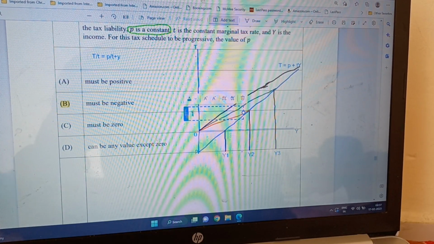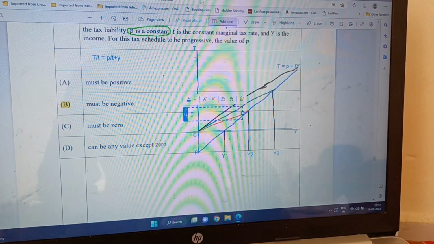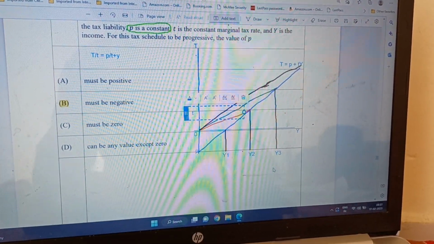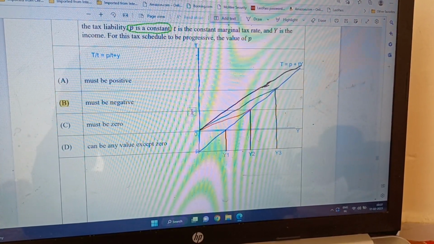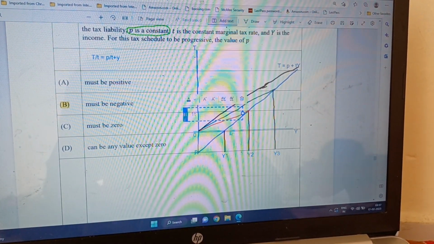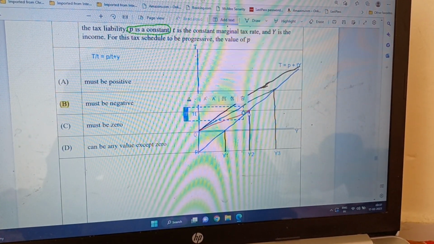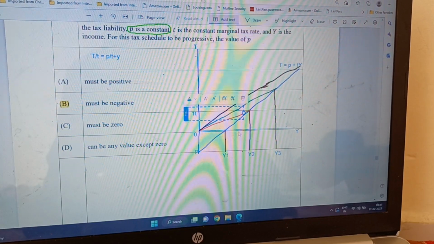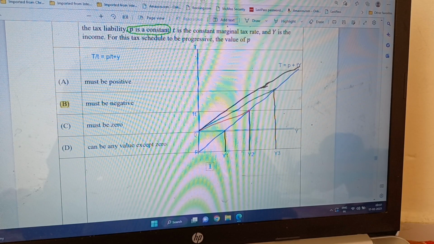Okay, now what is the T1 rate? Actually, T1 is 50% of income. As you can see, this T1 is 50% of income, because total income is Y2, and out of that this part is tax. So T1 is actually 50% of the tax rate.